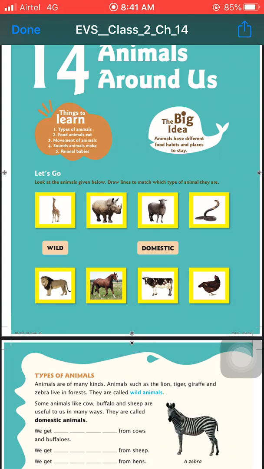So Rajat, wild animals are animals such as lion, tiger, giraffe and zebra that live in the forest. Whereas domestic animals live with us, and they are very useful to us because they give us useful products to eat and drink in our daily life. So firstly, wild animals.